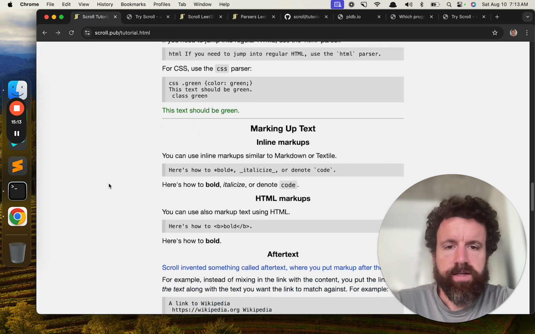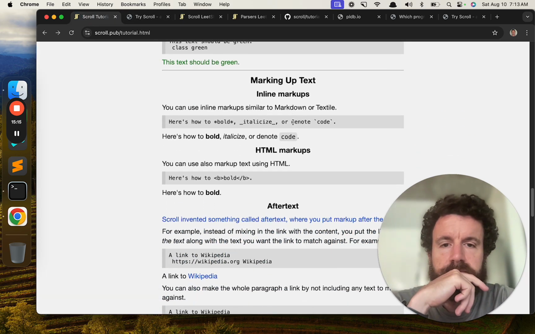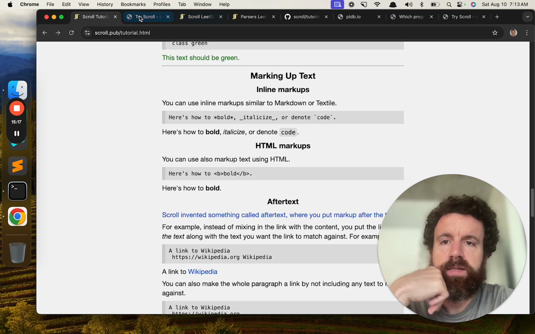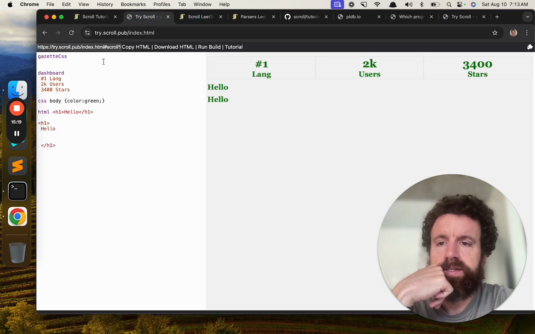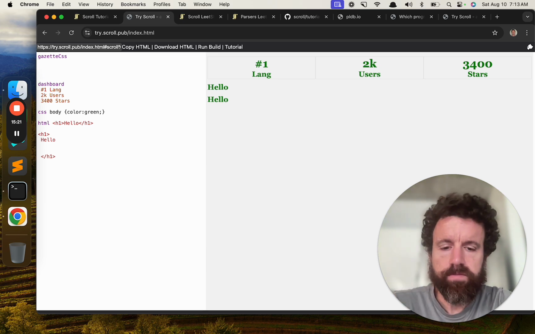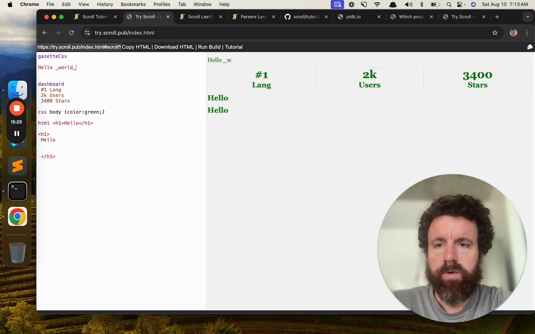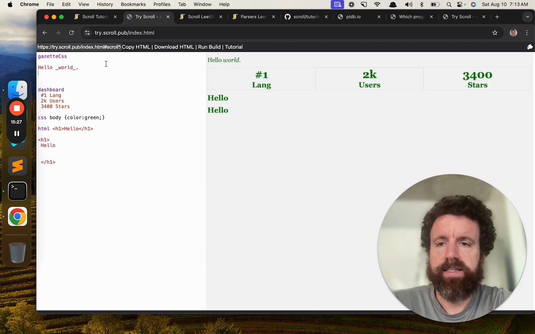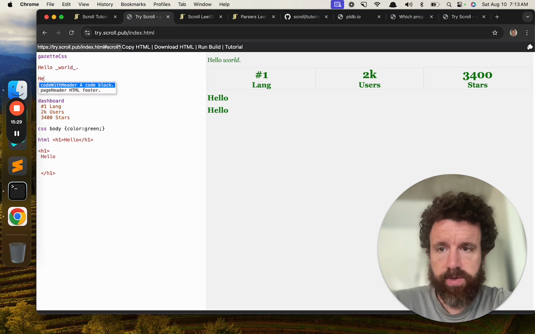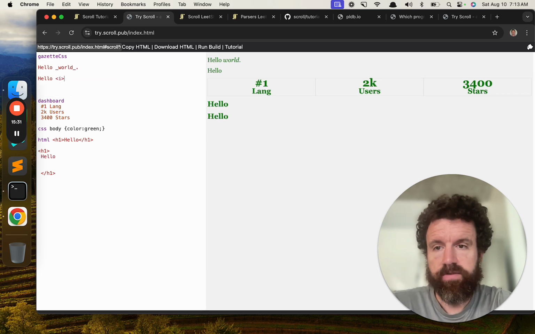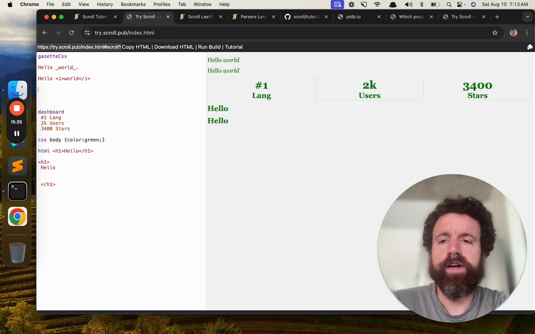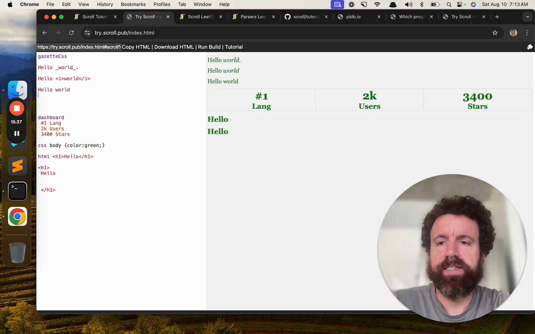That's HTML. So markups. You can mark up text in three ways at the moment. One is using just inline markup. Hello world. We'll see that it is italics. Another is doing just HTML, of course. Hello world. And then a third option is to use what we call after text.